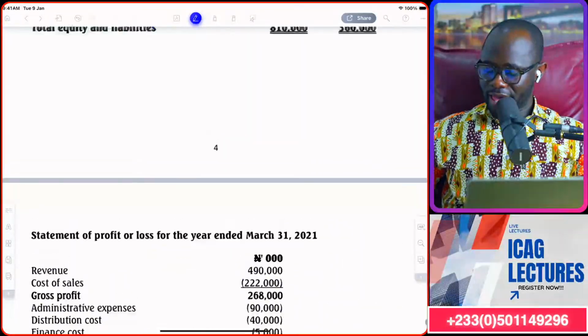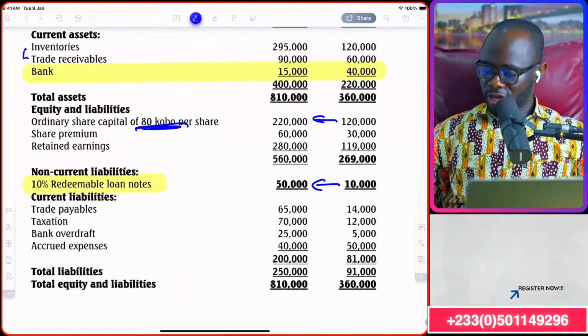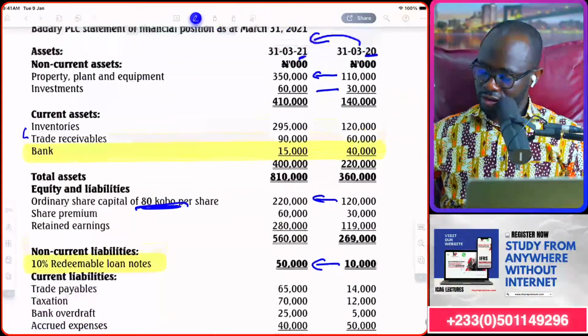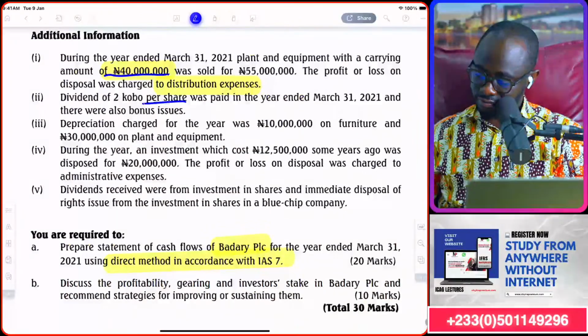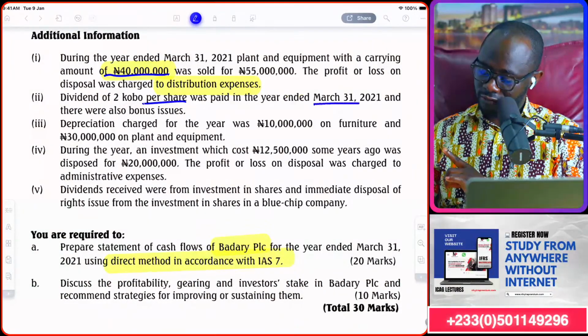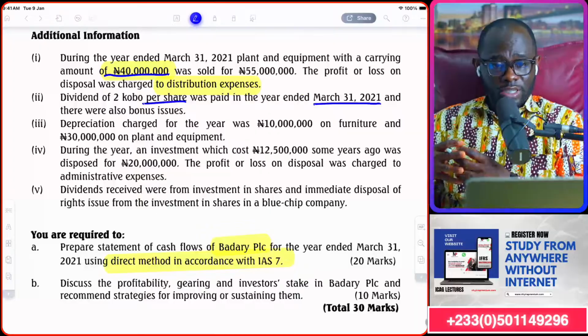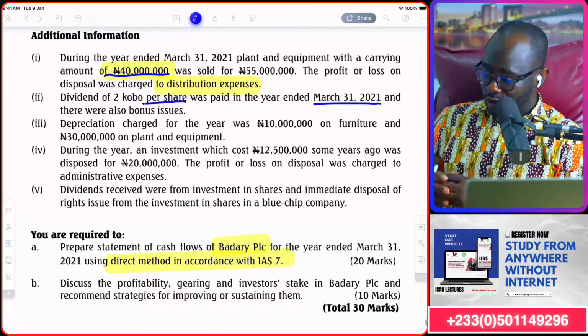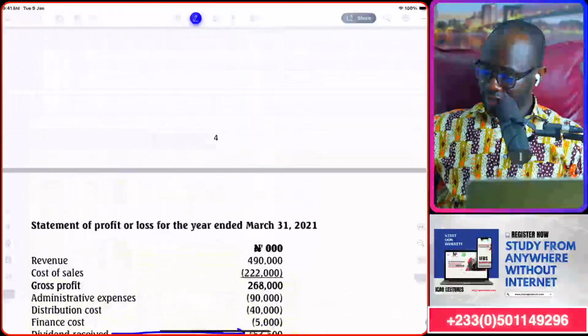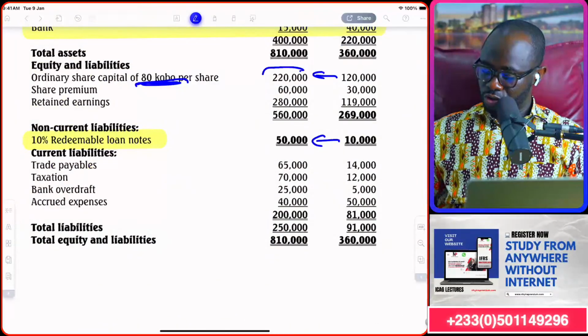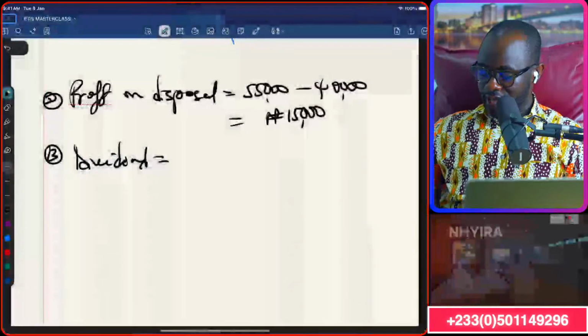If you remember earlier, we were told 80 kobo. When did they pay the dividend? Let's see. Dividend was paid on 31st March 2021, which is the year end, the day on which the financial statement is being prepared. So it means the number of shares in issue was 220 divided by 0.8.